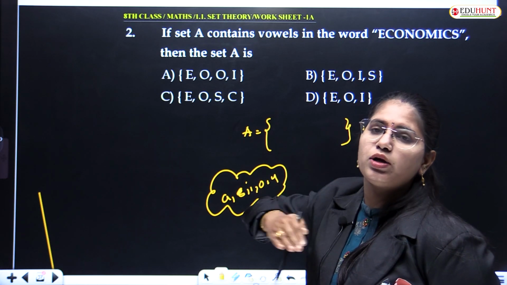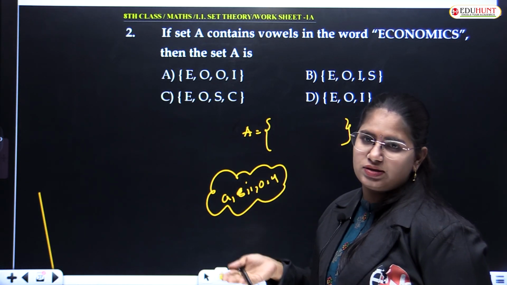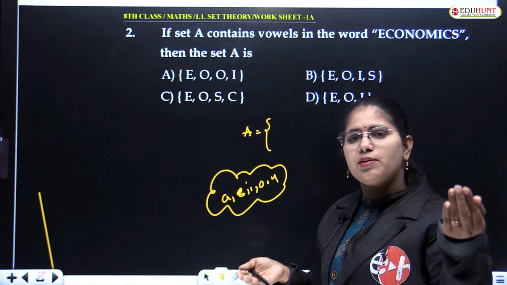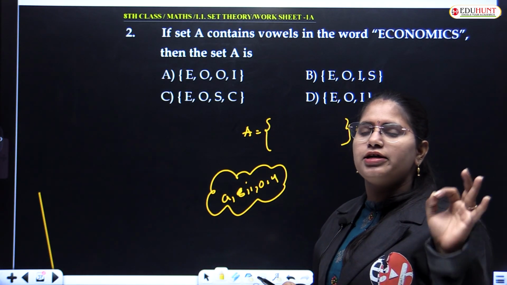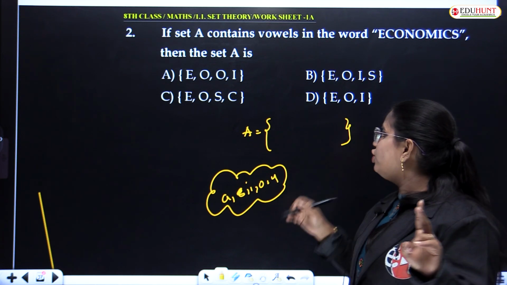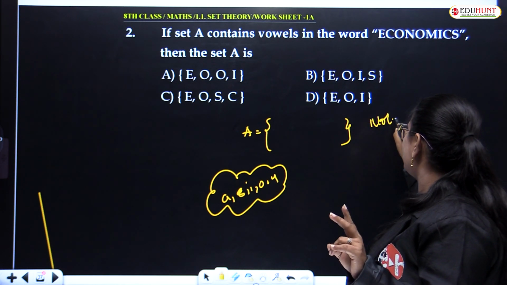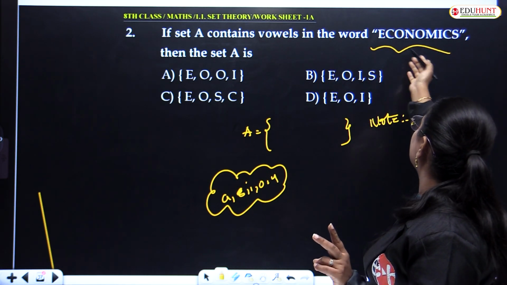Whenever writing the elements of a set, if the same element is repeated twice, it is not mandatory to write the same element twice.